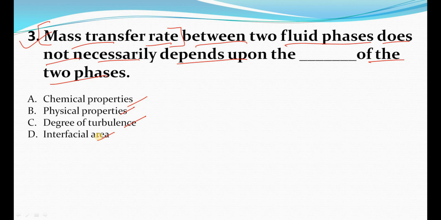So we can conclude that the mass transfer rate between two fluid phases does not necessarily depend upon the chemical properties of the two phases. It will definitely depend upon the physical properties, degree of turbulence, as well as interfacial area, but it will not necessarily depend upon the chemical properties of the two phases, right? Because of the definition of mass transfer, or we can say the unit operation. So this is the answer of our third question.